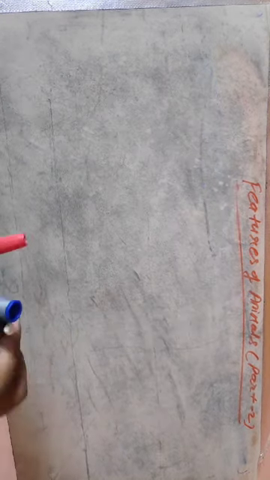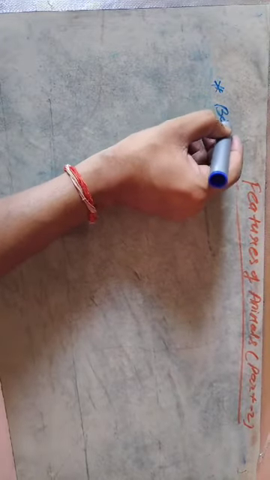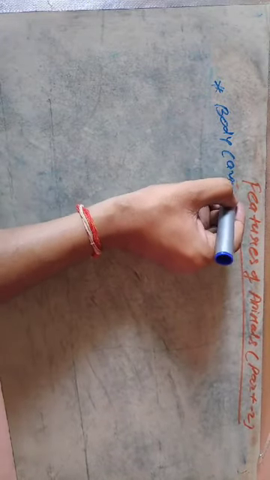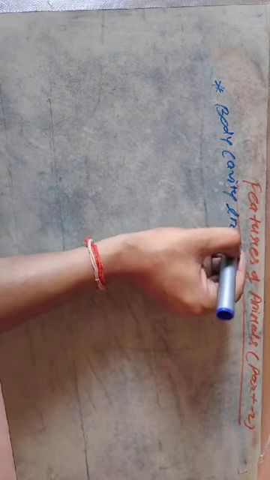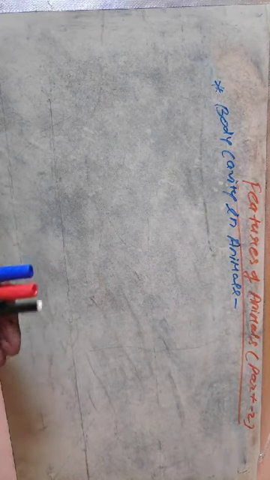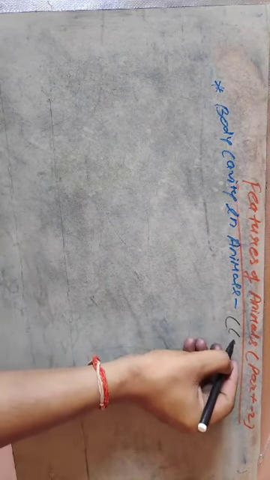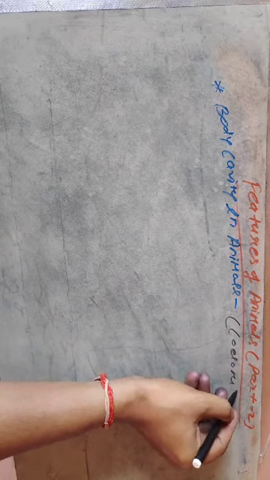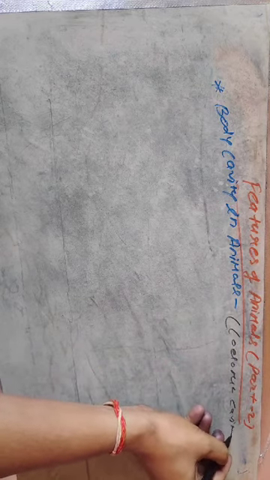Body cavity in animals. Body cavity is called the coelomic cavity.